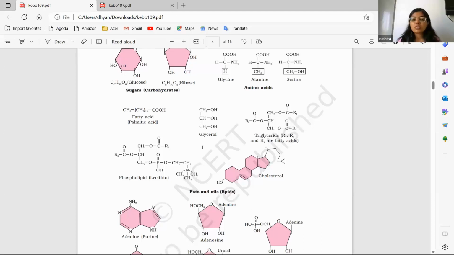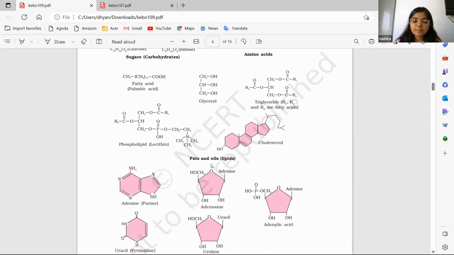So at least the structures which are given here in the book, you should know. You should have an idea of what looks like what. Like fatty acids have a glycerol molecule, three fatty acids, and triglycerides. This basic you should know. This is a lecithin. Why is the structure different from fatty acid? How is it different? That should be clear in your mind. Many times they ask which one of these is an incorrect structure, so you should know, right?